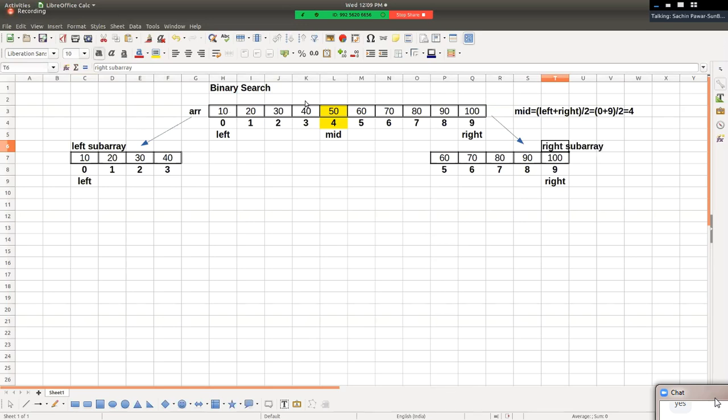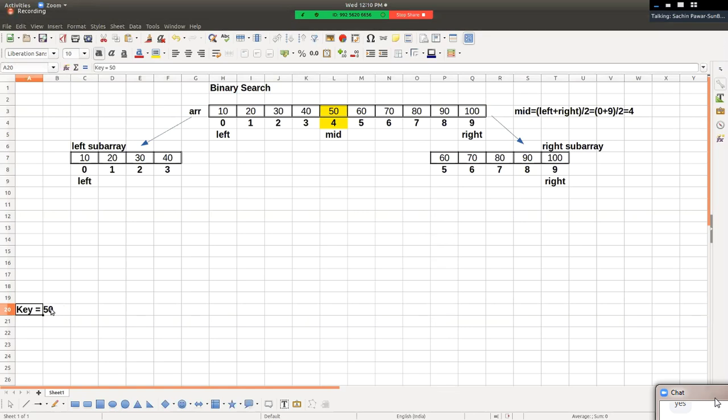It means we are dividing problem into two sub problems. What are we doing here right now? We are dividing problem into two sub problems, right? Now let's say for example, assume, let's say value of key is equal to 50. What is the value of key, friends? Value of key is 50, right?